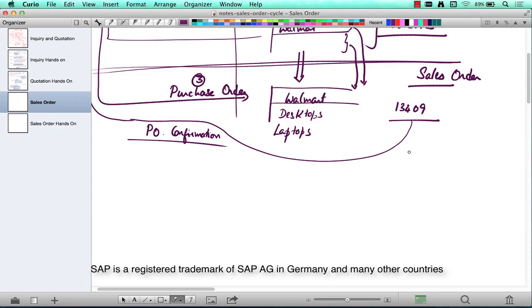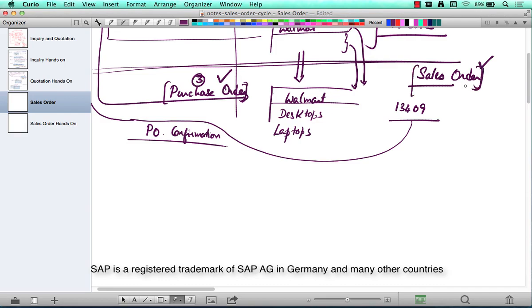In this perspective, the keywords are purchase order and sales order. This is 1 and this is 2. When the customer is buying things, he's actually purchasing things. Walmart, the customer, calls it a purchase order. HP, on the other hand, is selling things, so it calls it a sales order.